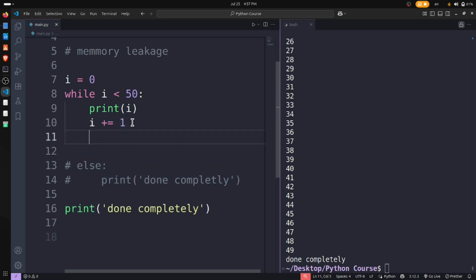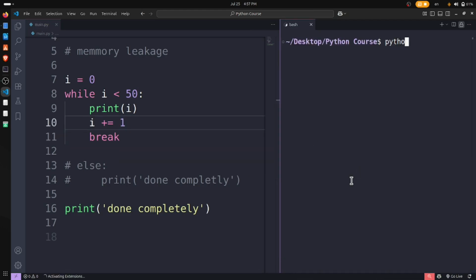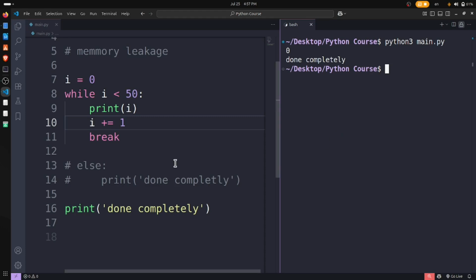Let's check. I want to have a break keyword here, so I have used it, and I want to print this again. Well, done. It is done. You know why? Because this break means you have to break there. You don't need to execute anything there. So the else block will not run here. The plain print is also good, also workable. It doesn't need the else.